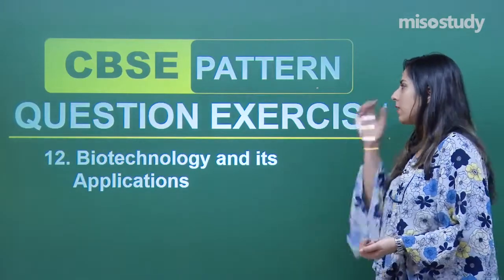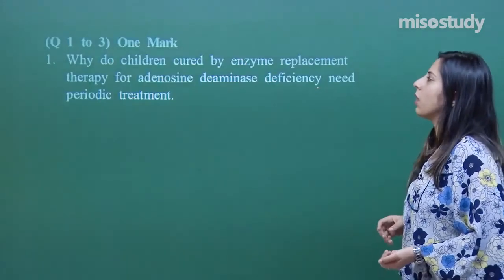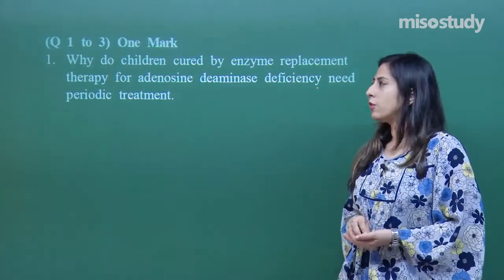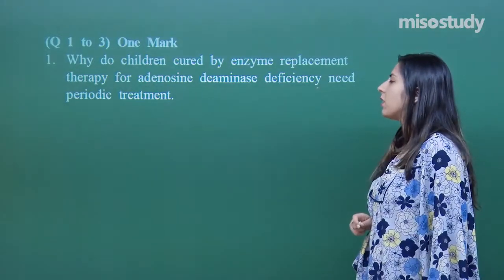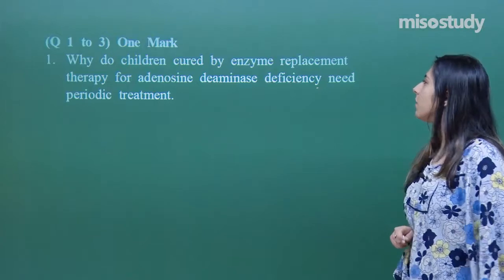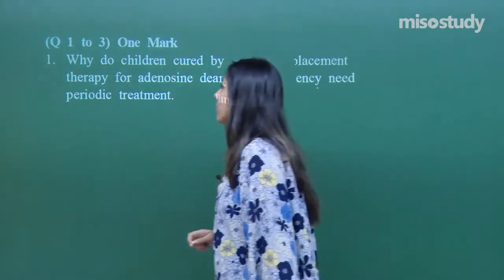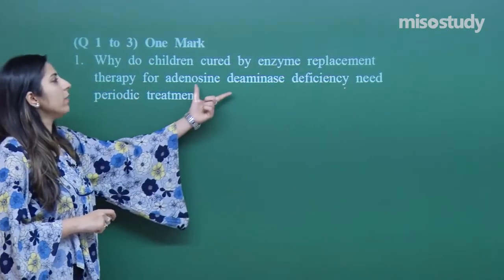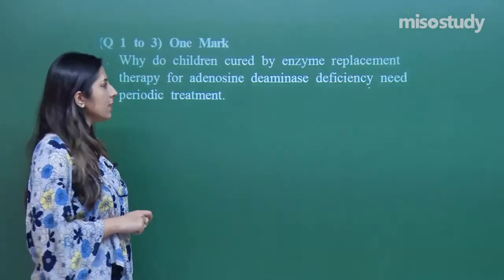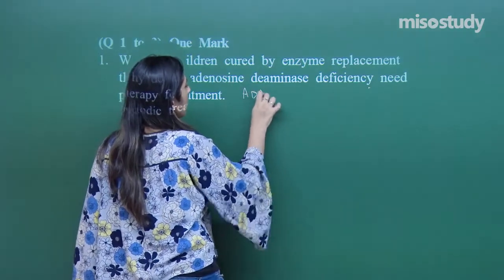Now, let us start today's session with the first question. First 3 questions are of 1 mark, right? So, let us read first question. Why do children cured by enzyme replacement therapy for adenosine deaminase deficiency need periodic treatment? Actually, this problem which they have mentioned over here, in which one of the enzyme is not present, that enzyme is called ADA, that is adenosine deaminase.